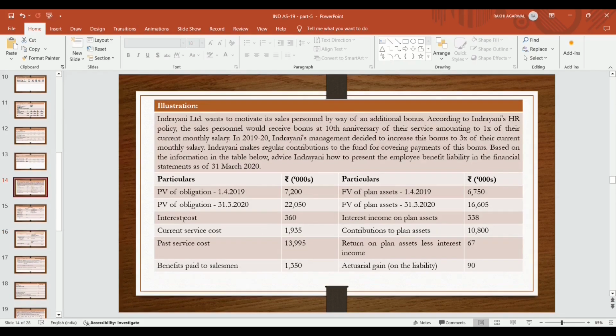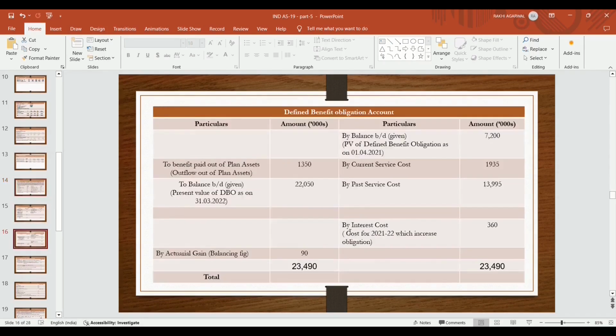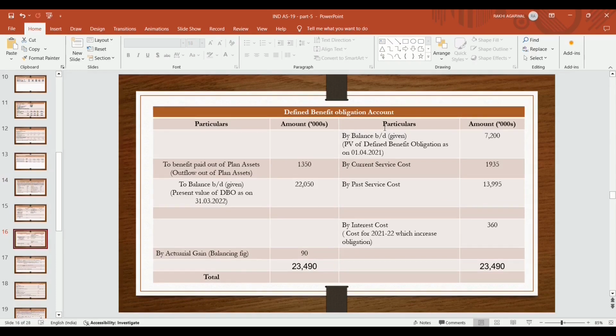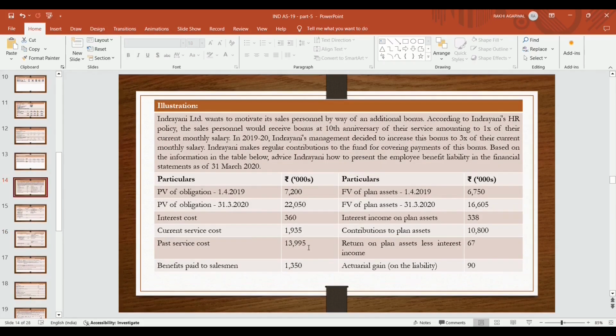Now interest cost, that is the expenses related to obligation, by interest cost for 21-22, which increases obligation by 360. Current service cost becomes 1,935, by current service cost in defined benefit obligation with 1,935. Past service cost is also increasing the liability, by past service cost 13,995.